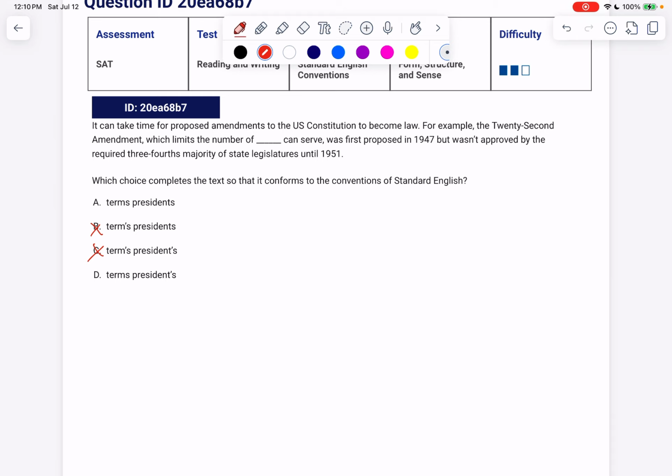Now the question is, should presidents be possessive? Is it the can of the presidents? No, presidents can: subject, verb. It shouldn't be possessive. So we can get rid of the possessive on presidents and pick which limits the number of terms presidents can serve, not possessive.